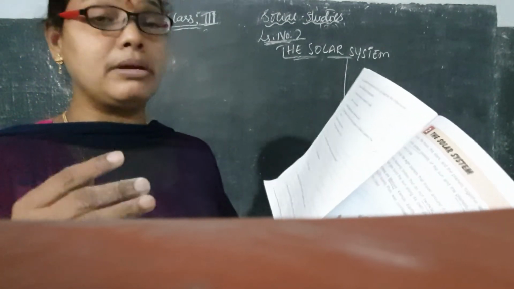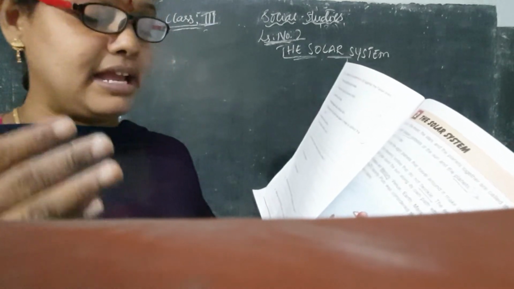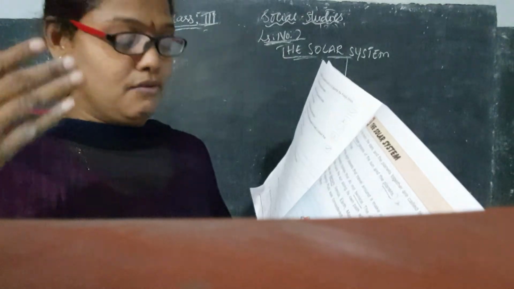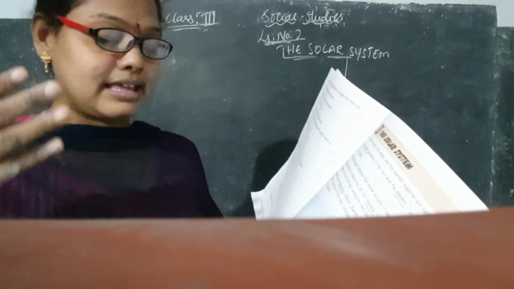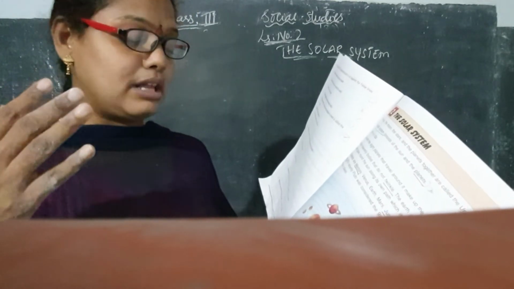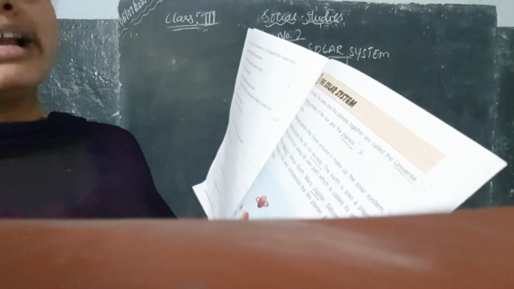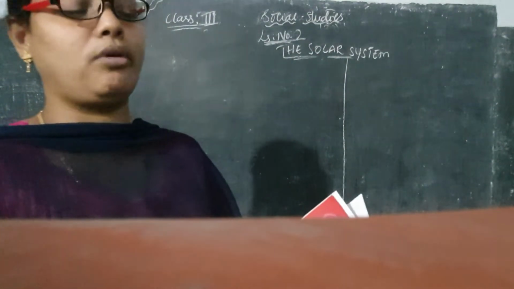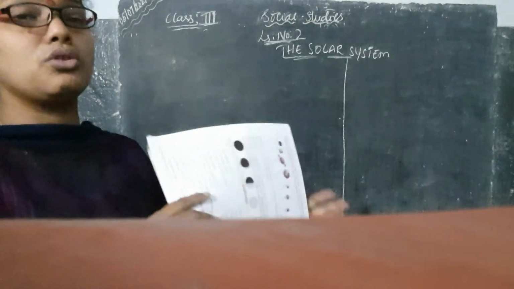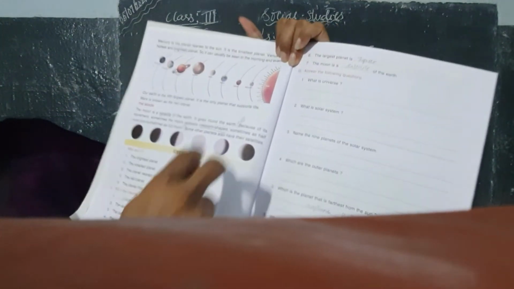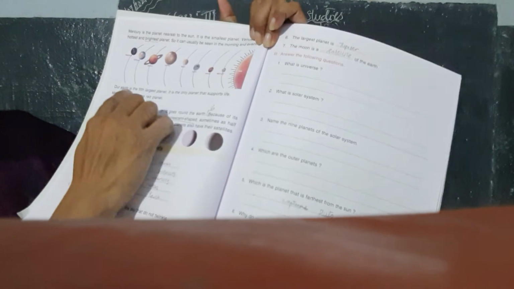You have to remember which planet is standing in the first place, which planet is standing in the second and which is standing in the third. So the first largest of all the planets is Jupiter, the second is Saturn and the third largest planet is Uranus. So you have to remember all those things, children. If you come to page number 8, you see, children, what is this?